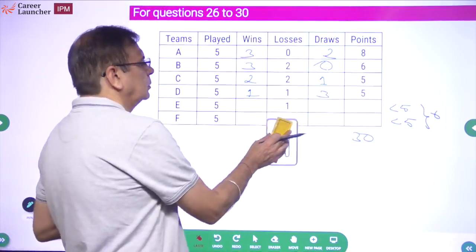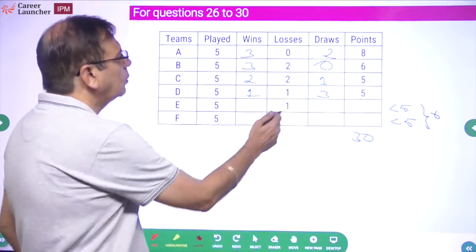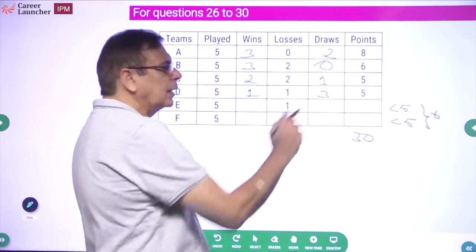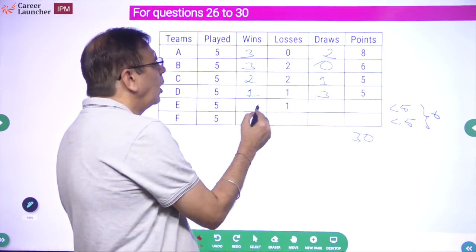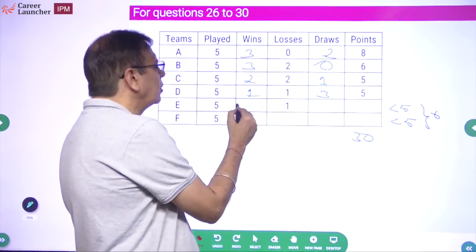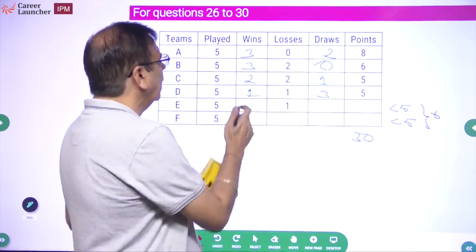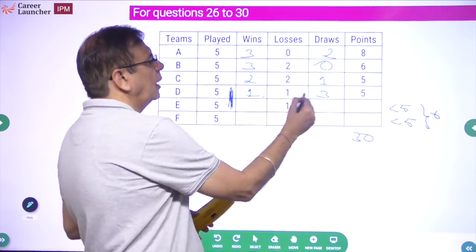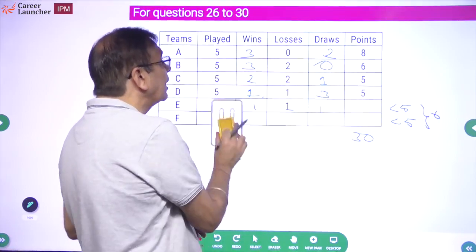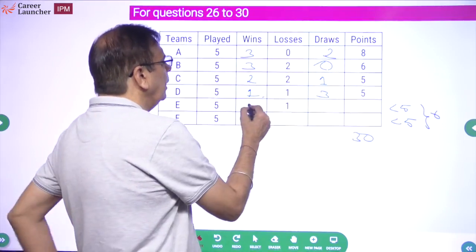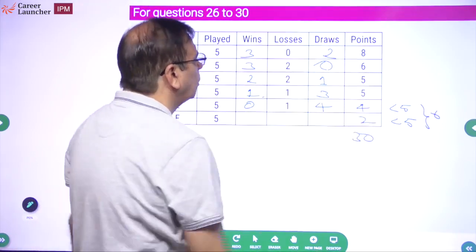Now let's look at this person also. He's got 1 loss, and his points are less than 5. Let's look at the best case scenario. Out of the 4 remaining matches, E has to win less than 1 match. Look at these two: 1, 1, 3, 5 points. If this is 1 and this is 1, 3, it will also be 5. But we know it has to be less than 1 match. So that means this is going to be 0 and 4. 4 points. So this is going to be 2 points.